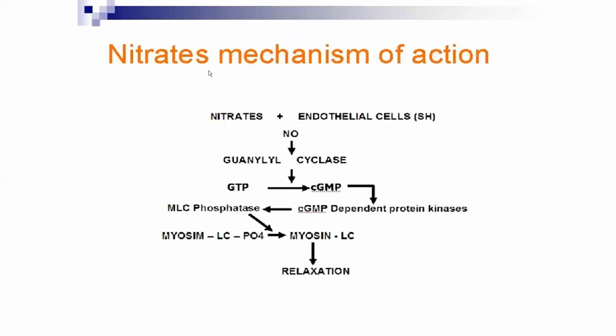Then here, the nitrate mechanism of action. So nitrate, what will it do? It will lead to nitric oxide, NO, being released. It will activate guanylyl cyclase. This guanylyl cyclase will convert GTP into cyclic GMP. This cyclic GMP will activate a cyclic GMP dependent protein kinase. So this finally leads to relaxation of the smooth muscles, vascular smooth muscles.